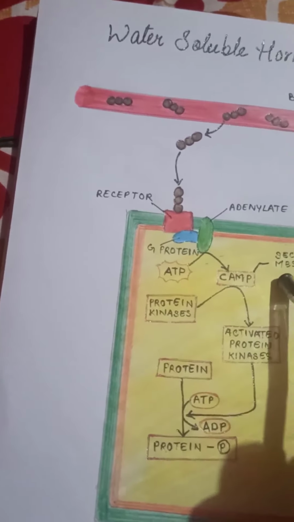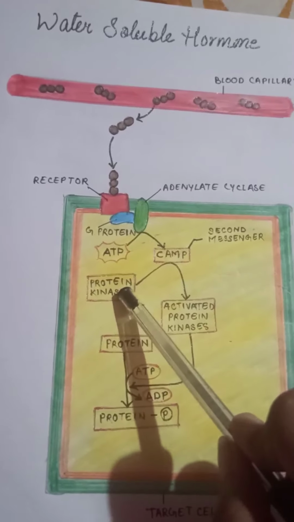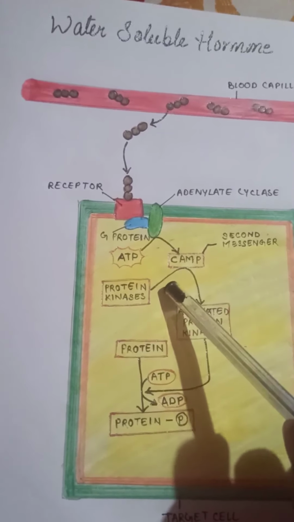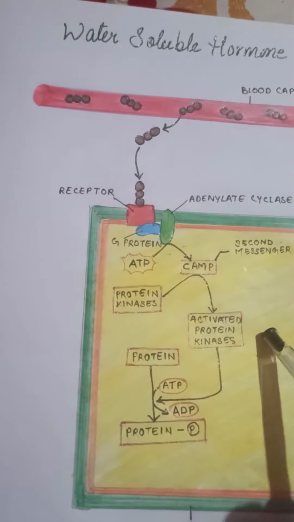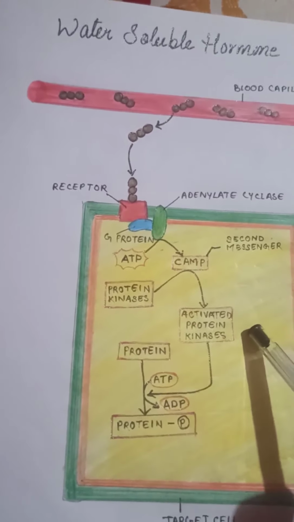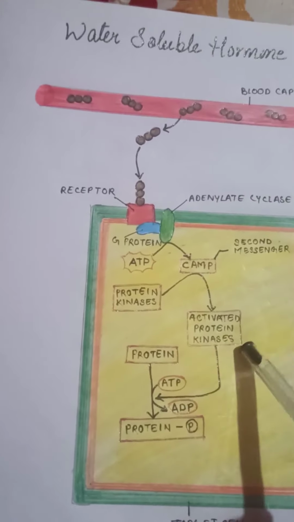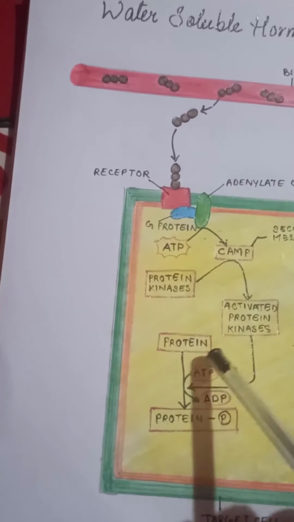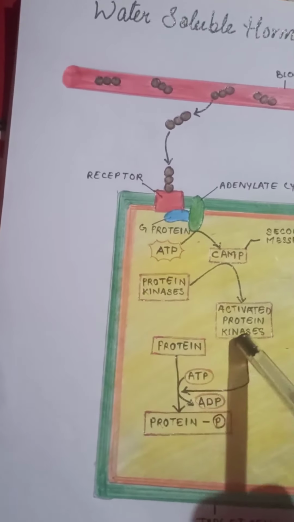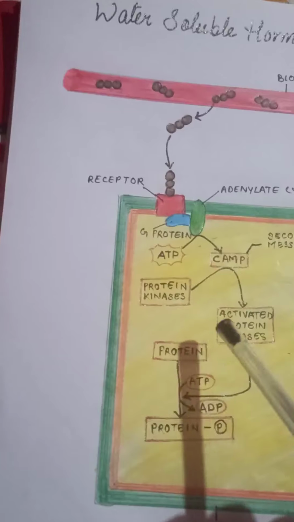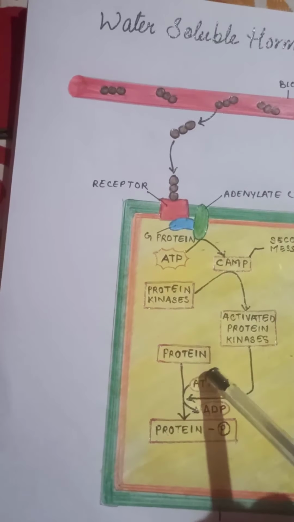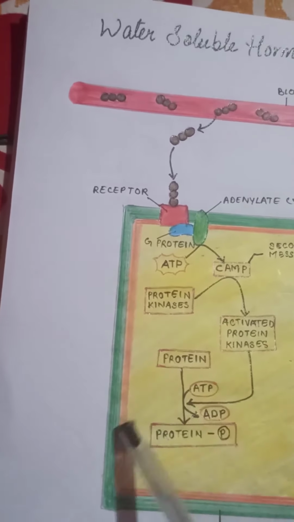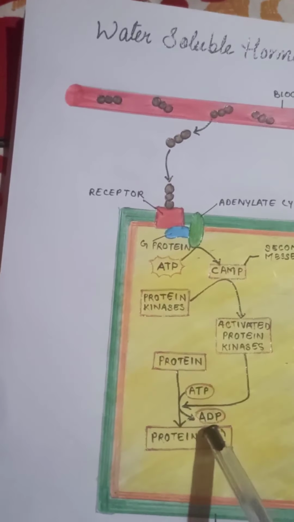It activates one or more protein kinases which are free in the cytosol, and the activated protein kinases phosphorylate one or more proteins. Then phosphorylation activates some of the proteins and inactivates others. Then the phosphorylated proteins in turn cause reactions that produce the physiological response.